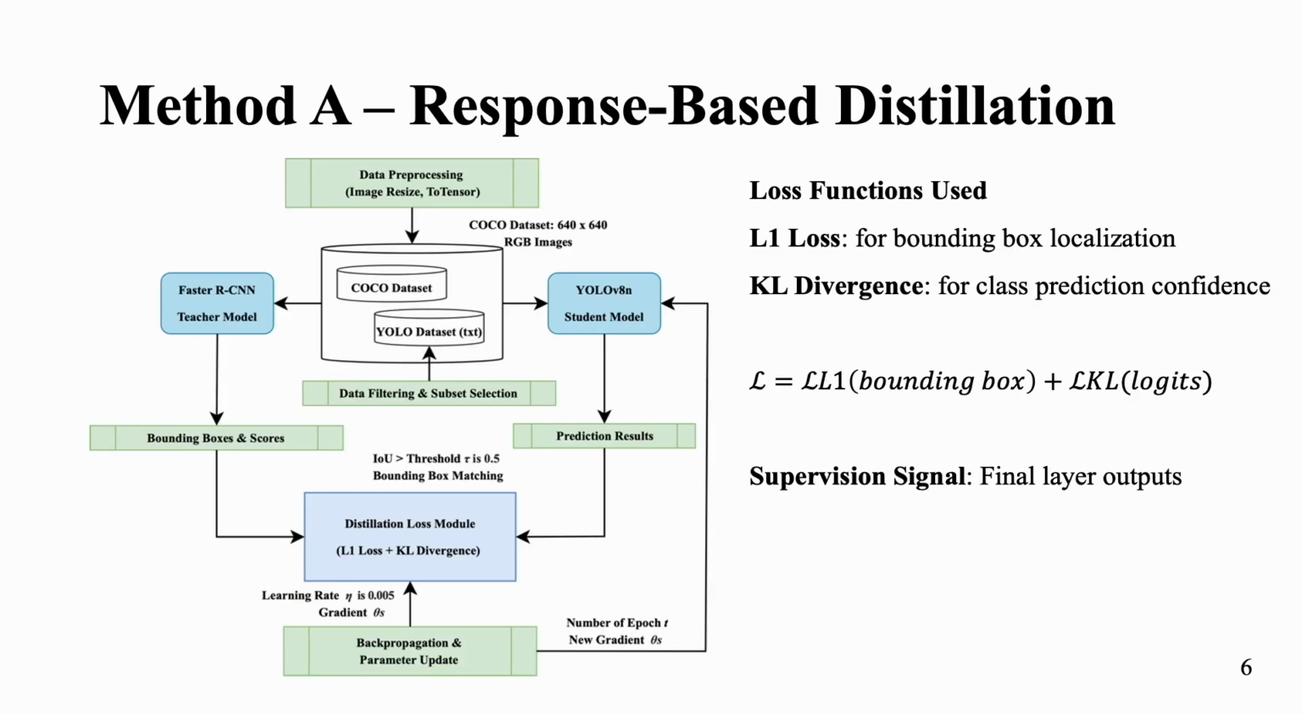To start Method A, we preprocess and filter the COCO dataset to ensure compatibility between both models. The student then tries to replicate the teacher's final predictions, including bounding box coordinates and class confidence scores. We apply L1 loss to align bounding boxes and KL divergence to match class distributions. These losses are computed after using IoU matching to pair corresponding predictions. The key advantage of this approach is that it doesn't require any changes to the student's architecture. Instead, it enhances performance by aligning outputs, keeping the model fast and lightweight.